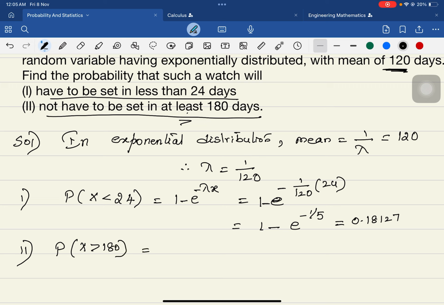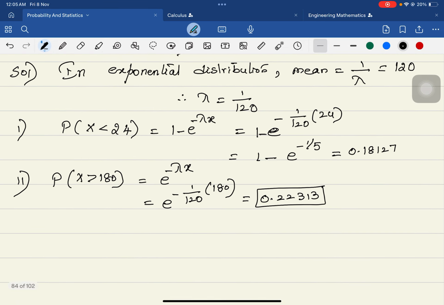That is e raised to minus 1 over 120 times the x value 180, and that value gives you 0.22313. So this is the probability of x greater than 180.